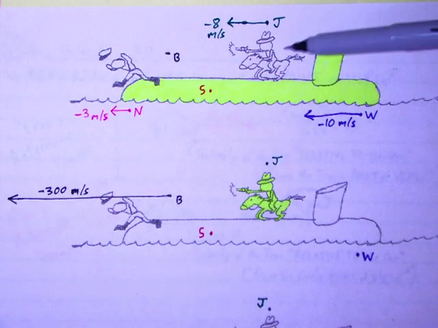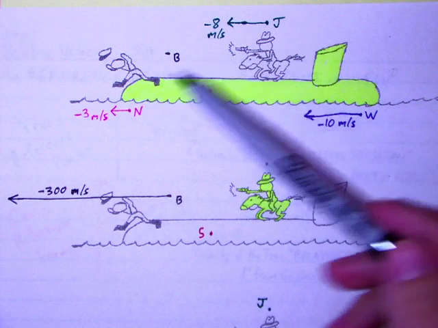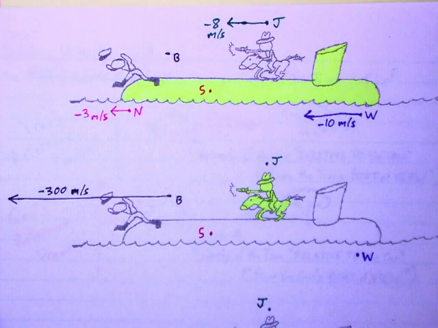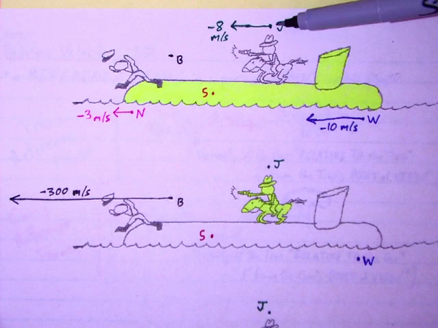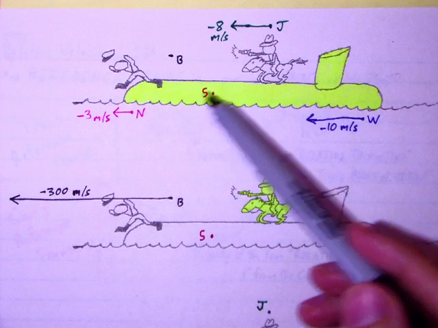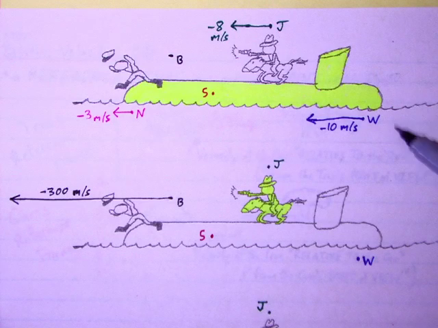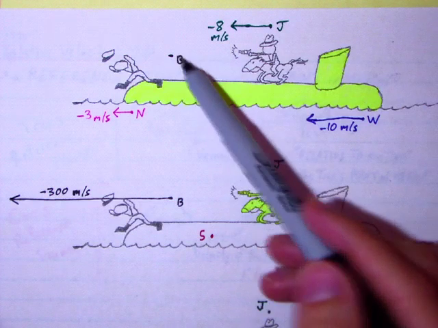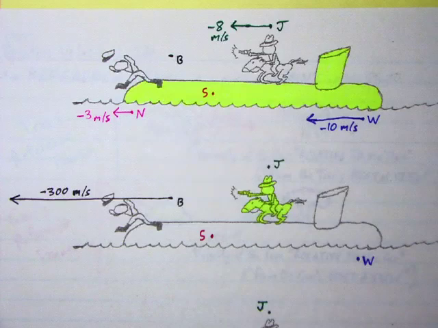Here we have Dr. Jones riding a horse on top of a submarine, firing a bullet from a revolver at a Nazi officer who's jumping off the submarine into the water. So we have 5 different points of view in this scenario. The point of view of Dr. Jones, of the submarine, that is, of someone standing at rest here on the submarine, point of view of the Nazi officer, point of view of the water, or of someone who is just bobbing up and down at rest in the water, and also the point of view of the bullet. Imagine being tiny and crouching on this bullet and riding it. You would have your own point of view. So 5 different points of view here.